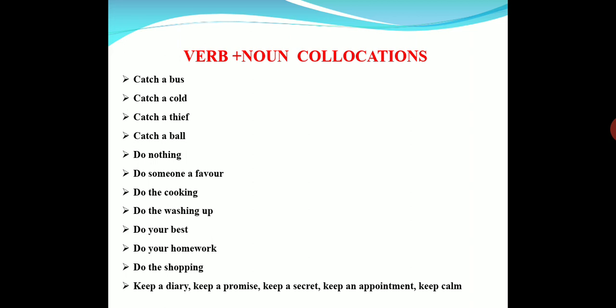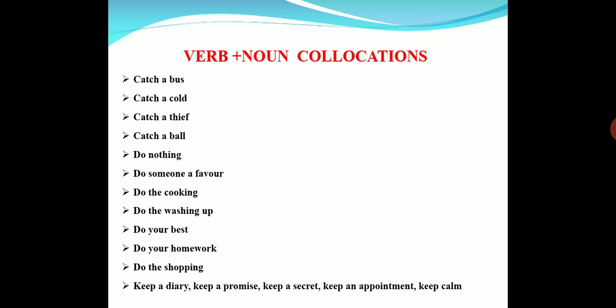And do your best. Do your homework. That means homework and do go together, they collocate. And do the shopping. We can use do even for shopping.